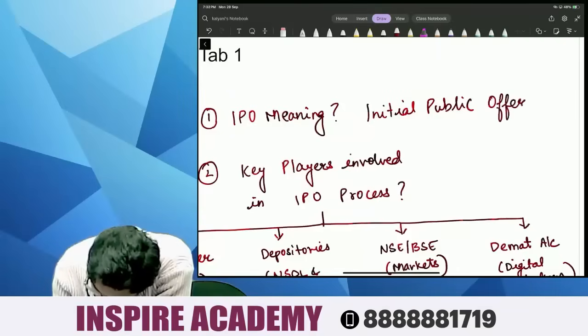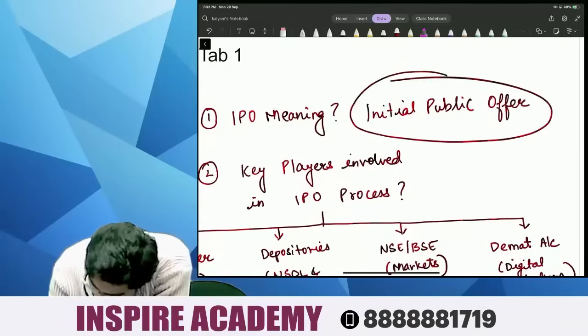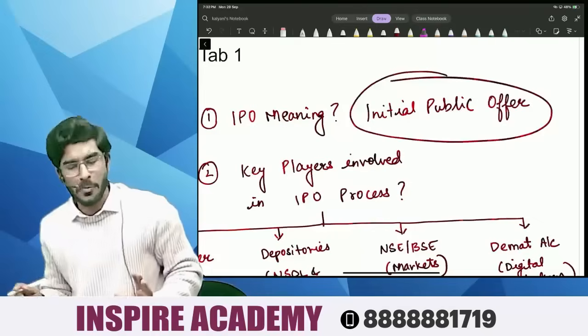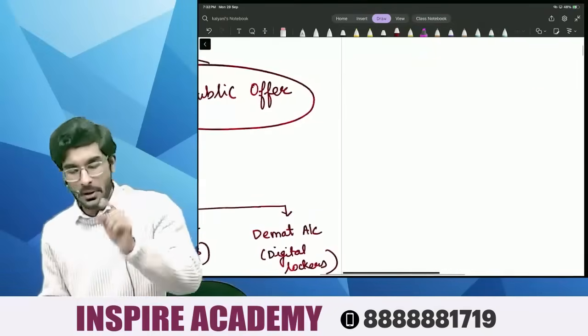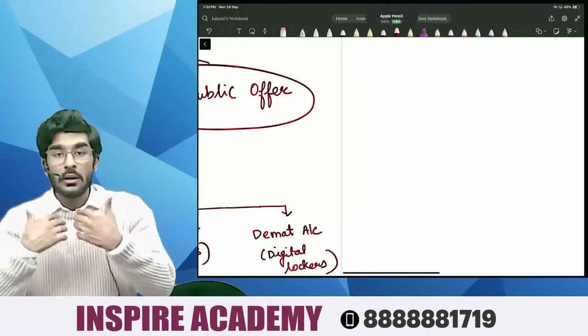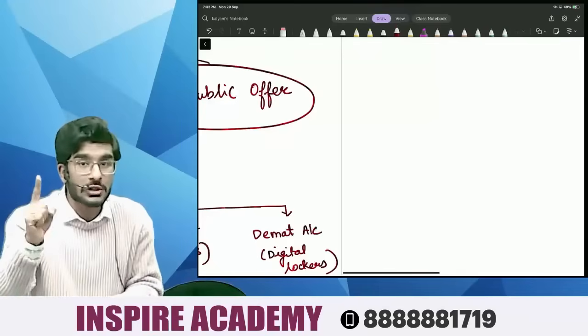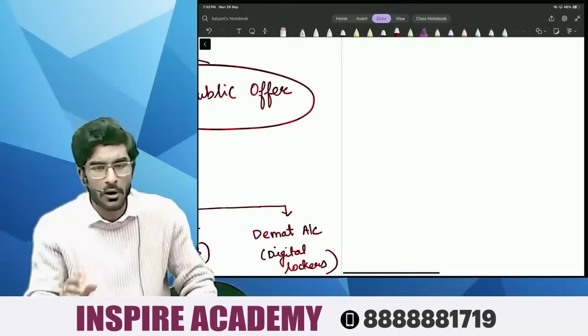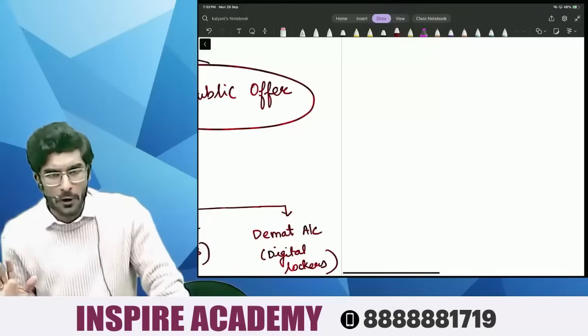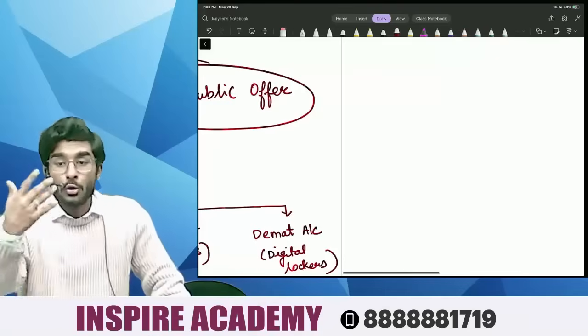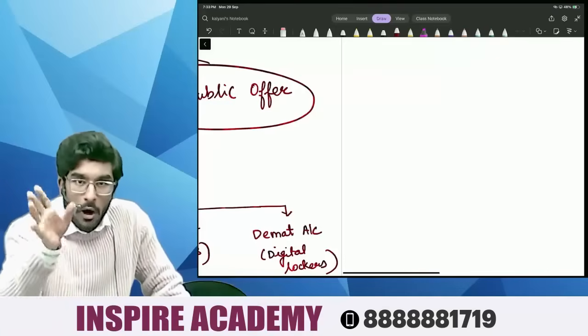Now, what is the meaning of Initial Public Offer, people? Initial Public Offer means issuing or offering shares to the public for the first time on stock exchange. IPO means Initial Public Offer: offering shares to the public for the first time on stock exchange.